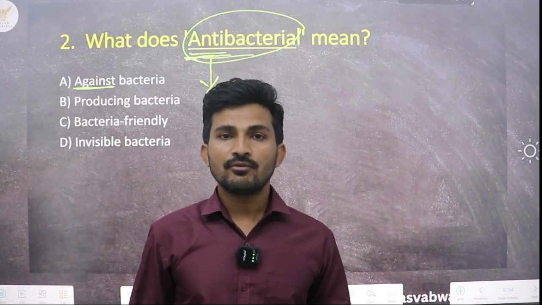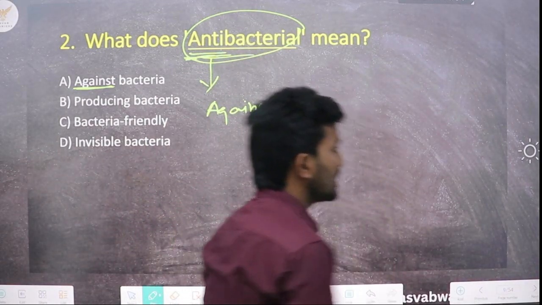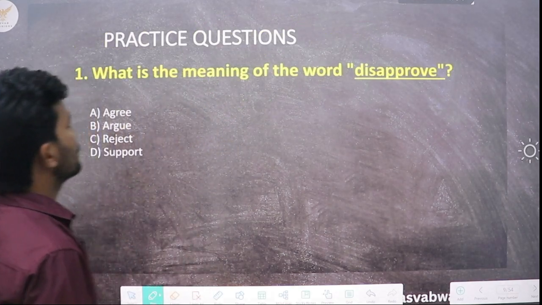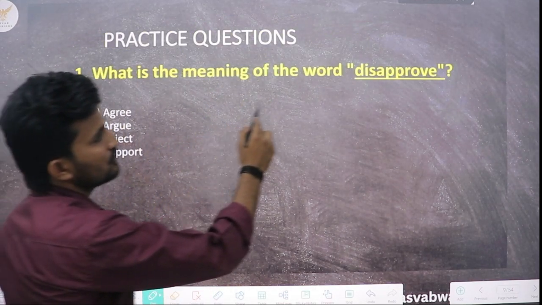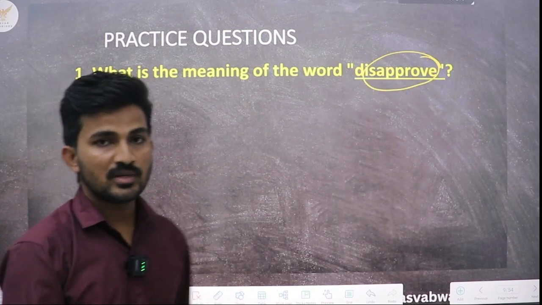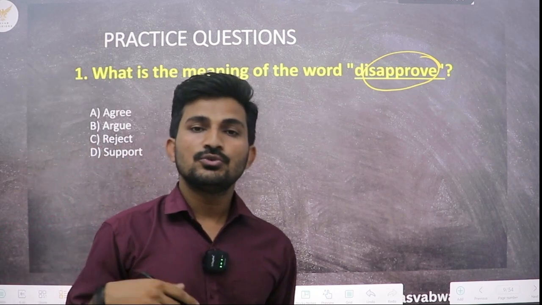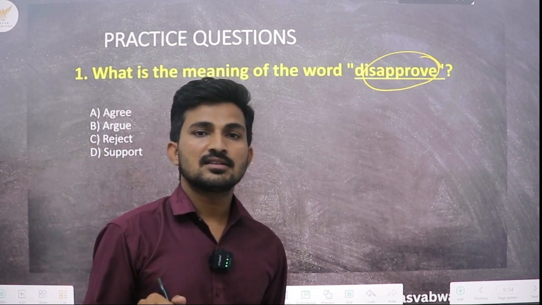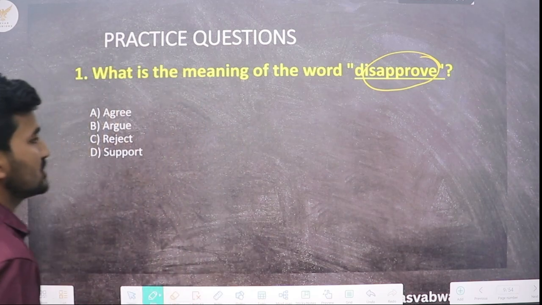Now I want you guys to solve the next question and write down the answer in the comment box. Here is a practice question. What is the meaning of the word disapprove? You have to find out the meaning of this word. Now you guys solve this question and comment the answer in the comment box, and I will be solving this question for you.